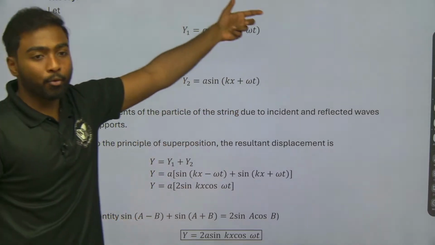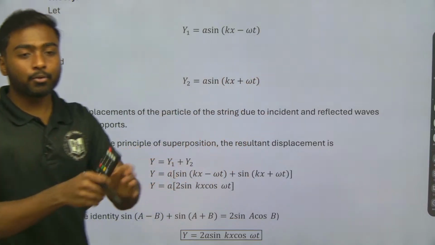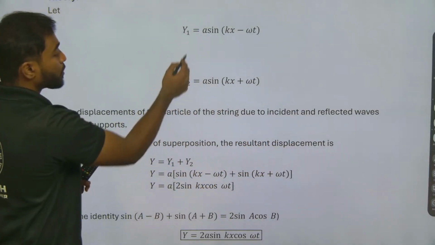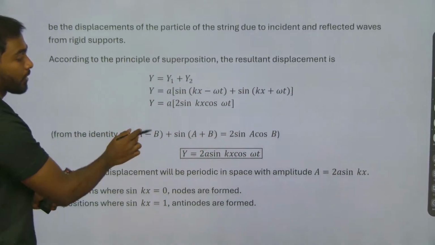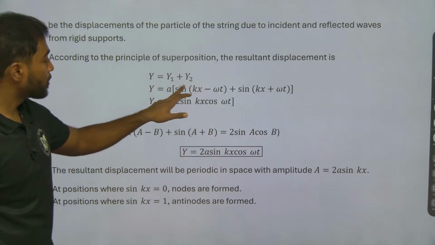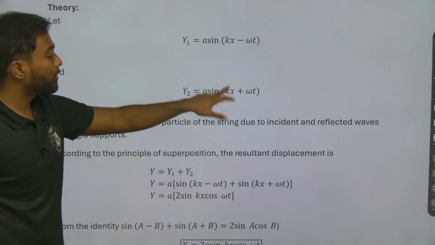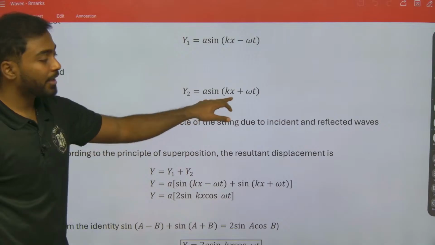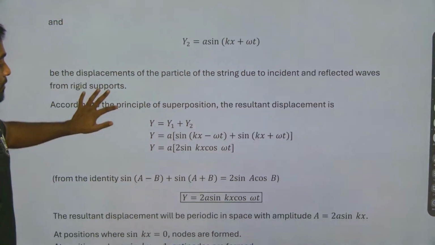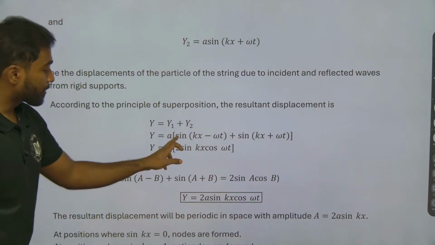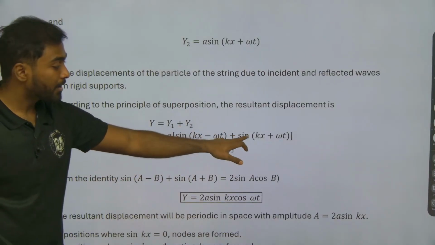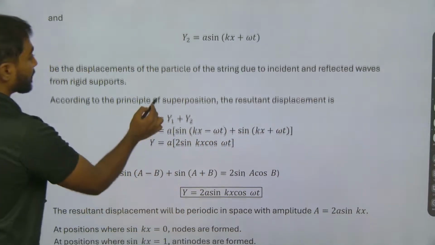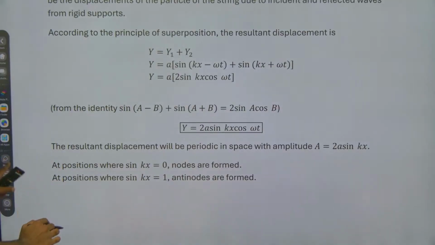Now, what is the superposition? They are collided together. According to the principle of superposition, the resultant displacement y will be equal to y1 plus y2. So we add both: a sine of kx minus omega t, and a sine of kx plus omega t. We can take a outside: a times sine of kx minus omega t plus sine of kx plus omega t. This looks like a minus b and a plus b.